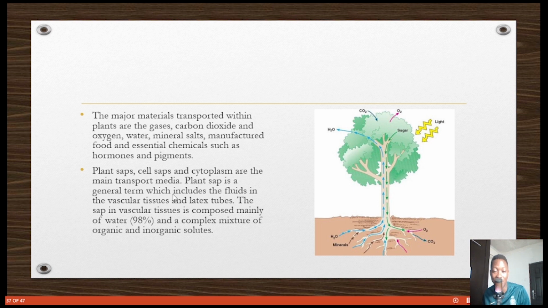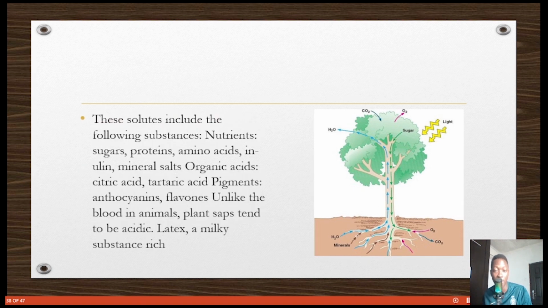So plant sap is a general term which includes the fluids in the vascular tissues and latex tubes. And this cell sap has about 98% water. But it also has some solutes that give it the ability to transport water and other nutrients. So we have talked about all these nutrients that need to be transported: sugars, proteins, amino acids, mineral salts, organic acids, and pigments. Okay, so it's good to know that unlike the blood in animals, plant saps tend to be acidic. And you see, there's a lot that needs to be transported in plants too.